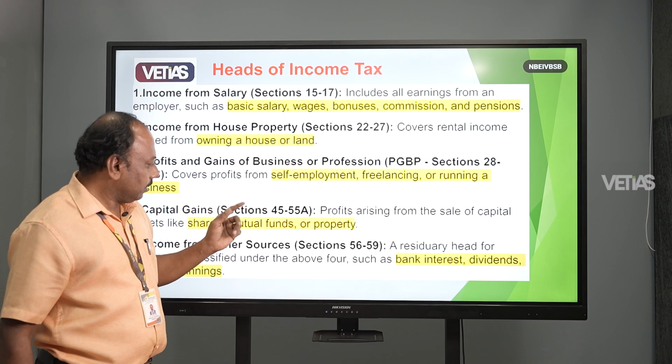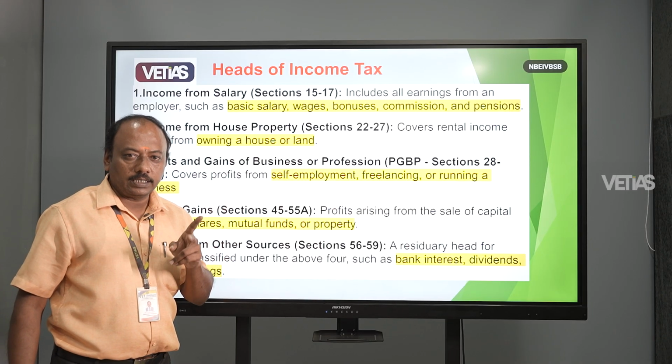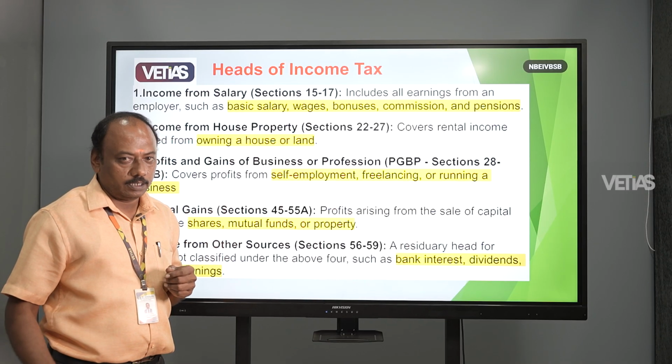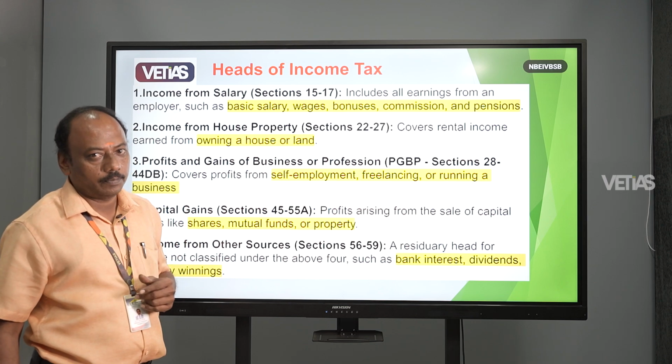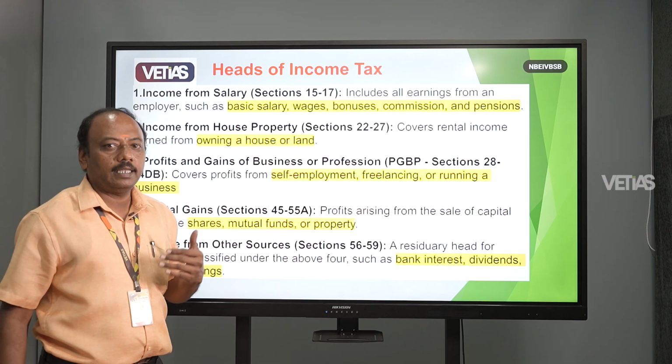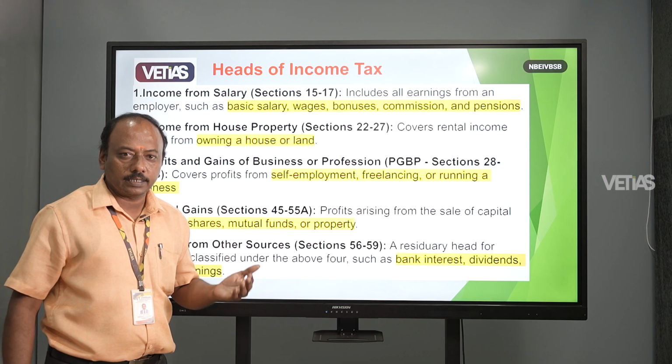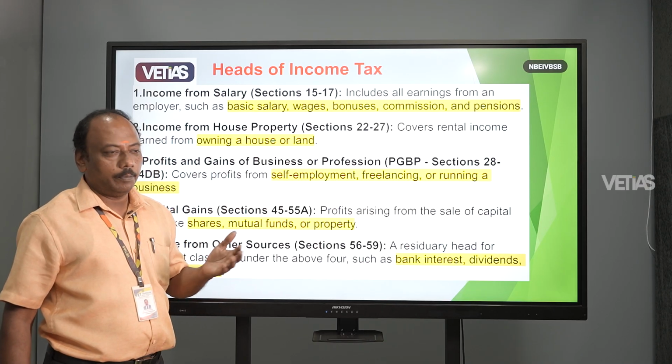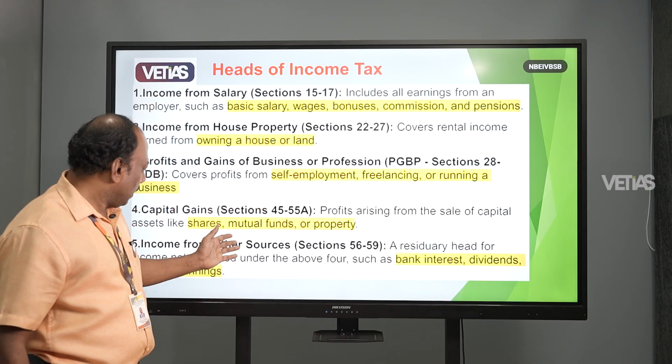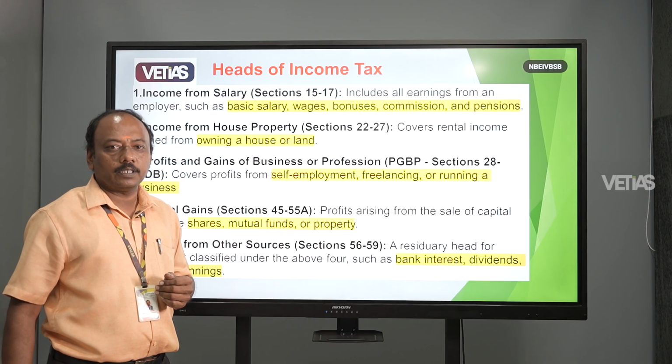After that, capital gain. Capital gain is classified into two categories: long-term capital gain and short-term capital gain. If you are selling any property, land, assets or shares, it comes under the capital gain part. And the last one is income from other sources.